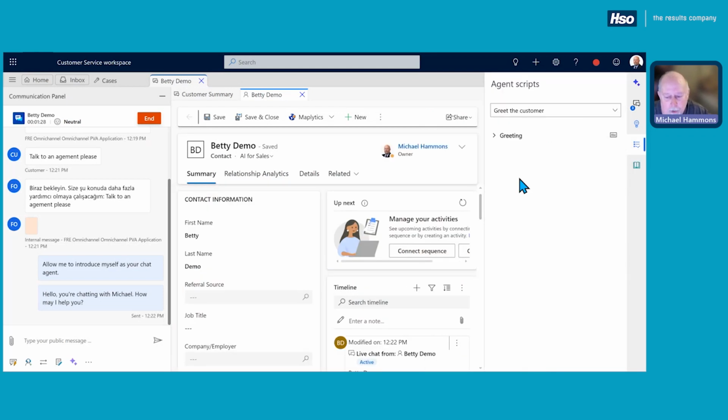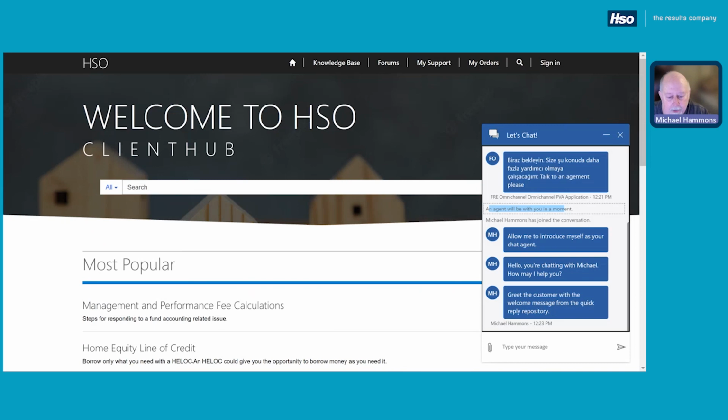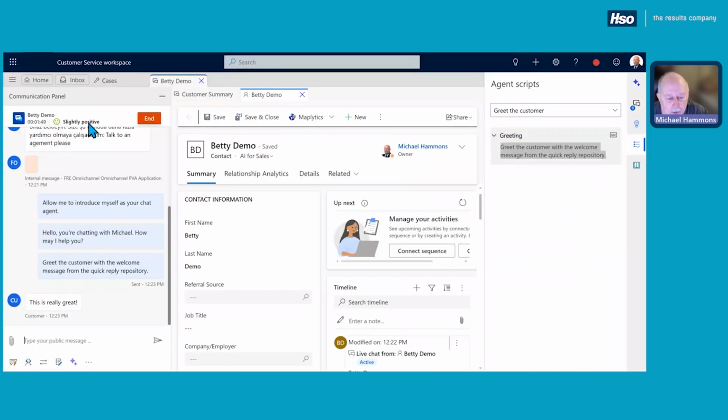We can also use our scripting. And in this case, it says, here, how do I greet the customer? And we just do a quick copy, paste, boom, and have another conversation. Right? We can even do things like sentiment analysis. This is really great, says Betty. If we flip back over to customer service, notice that we have sentiment analysis here as well. So it will actually detect that throughout the conversations by doing textual analysis of sentiment of that conversation.